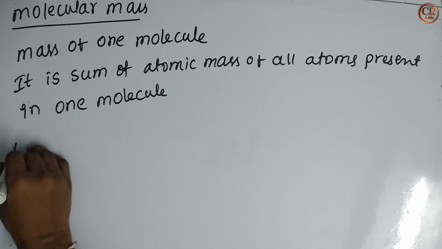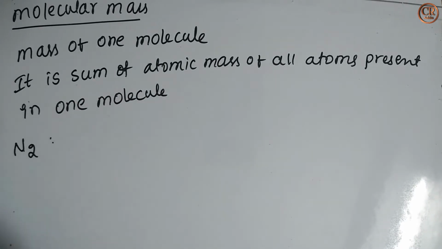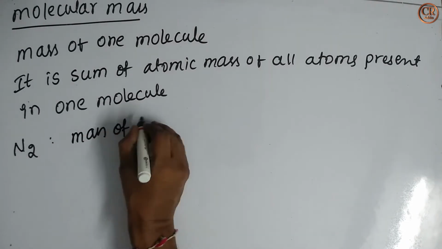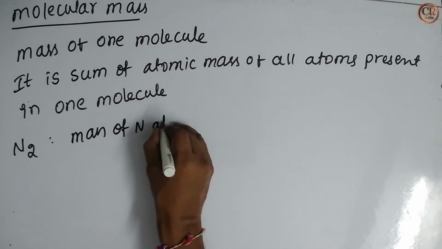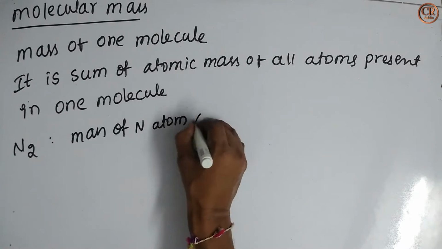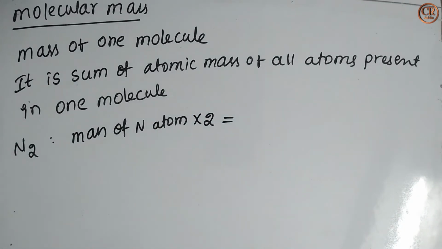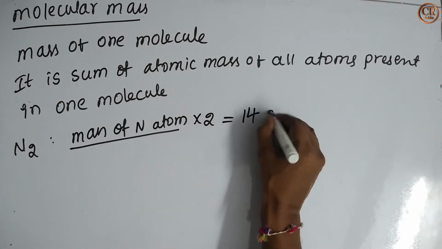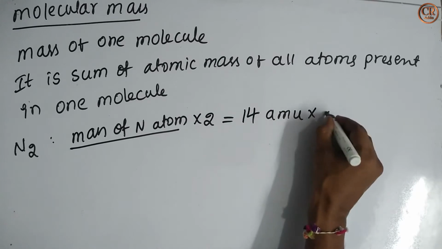Let us take one example, nitrogen. How many nitrogen atoms are there? 2 nitrogen atoms are there. So I am writing like this: mass of nitrogen atom into 2, because they are similar. Mass of one nitrogen atom is 14 AMU into 2.